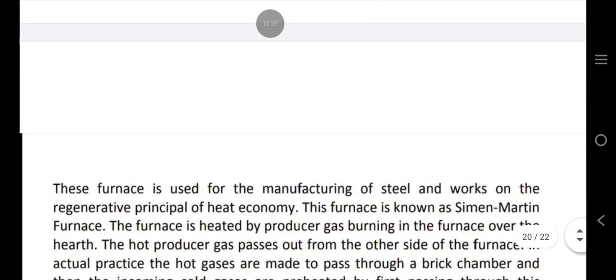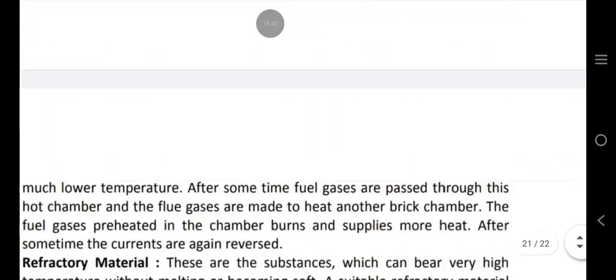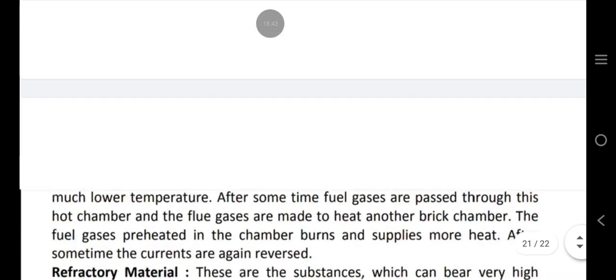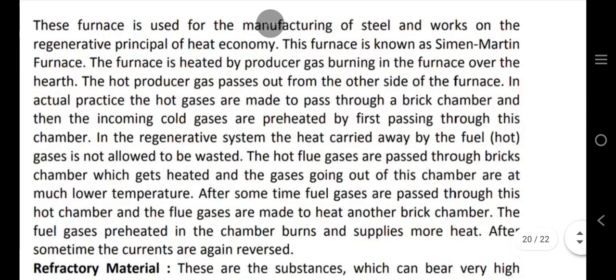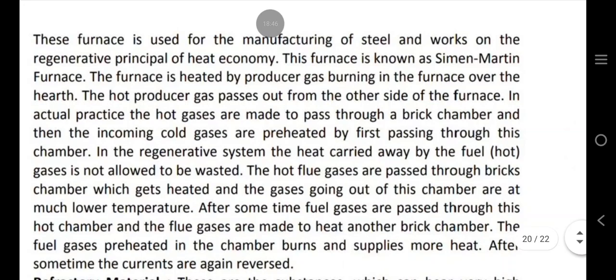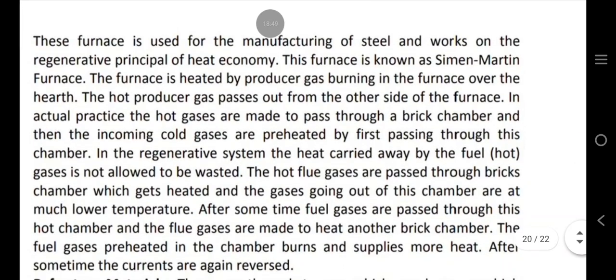Open hearth furnace. This furnace is used for the manufacturing of steel and works on the regenerative principle of heat economy.